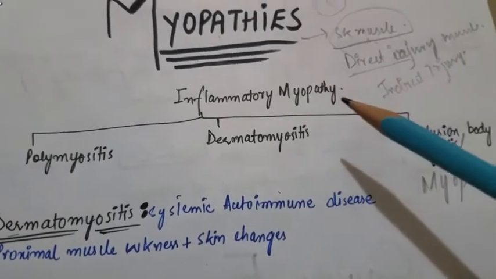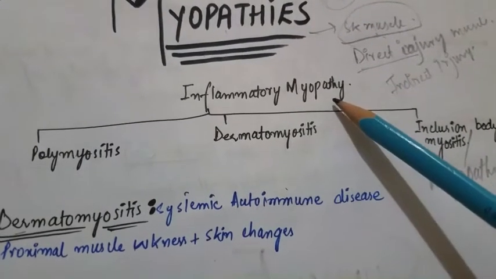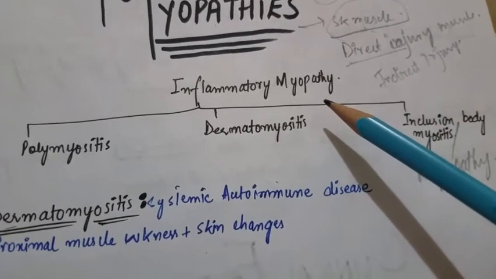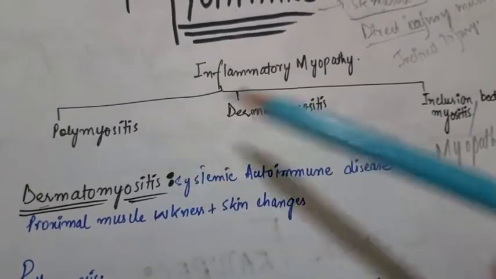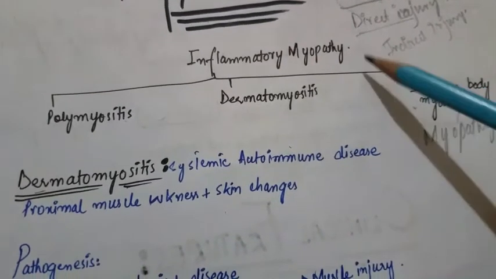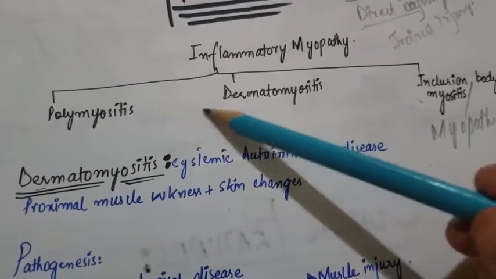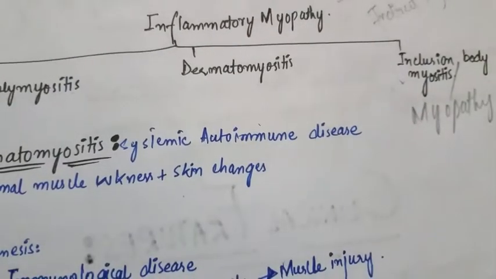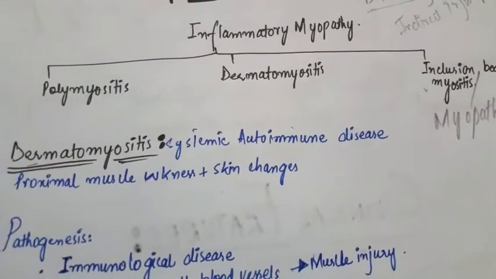the skeletal muscles. Here, we will discuss three types of myopathies, including the inflammatory myopathy, toxic myopathy, and the congenital myopathies or congenital muscular dystrophies. The inflammatory myopathy is further classified into three categories: polymyositis, dermatomyositis, and inclusion body myositis. The inflammatory reaction is more obvious in polymyositis and dermatomyositis, but it is not very obvious in the inclusion body myositis. So we can call inclusion body myositis the inclusion body myopathy.